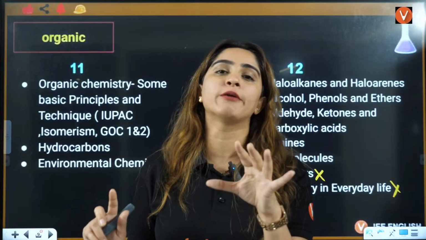Let's say you have NH4 positive and PO4 3 negative. All of this I have already given you in a chart, from there you can remember this. Here this is 1, so it will be NH4, this is 3, so it will be thrice, (NH4)3PO4, and that is going to be your ammonium phosphate.